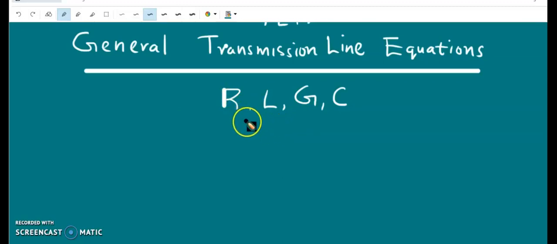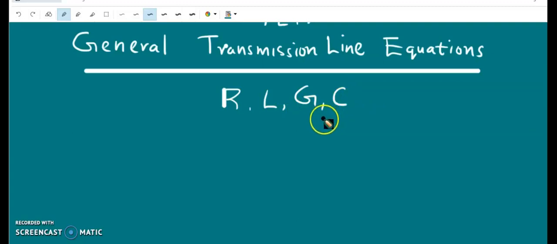The expressions we have derived earlier are for the parallel plate transmission line. So for two wire and coaxial, the expressions for R, L, G and C will be different. But for any two conductor transmission line, R, L, G and C will be there, but their expressions are different.